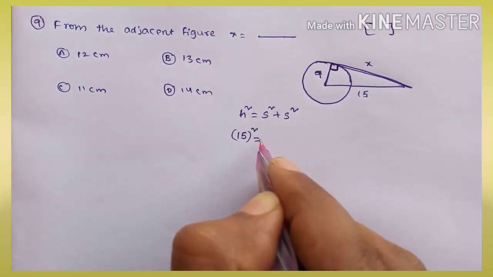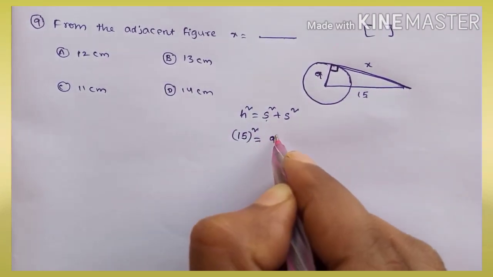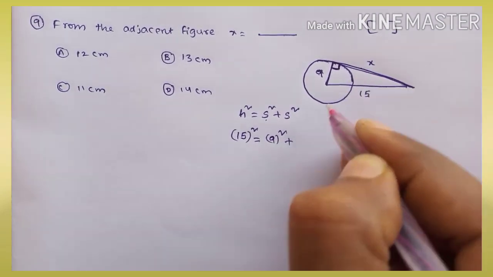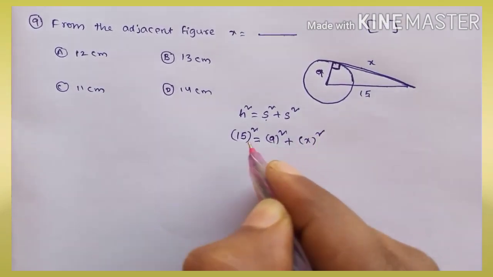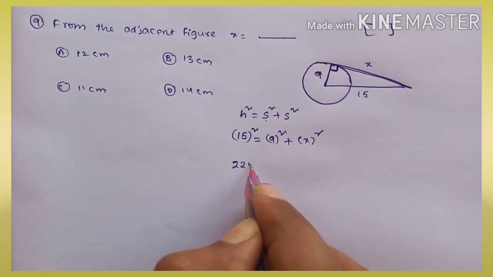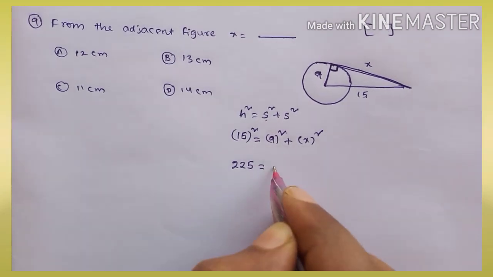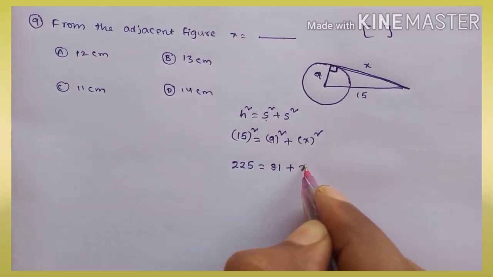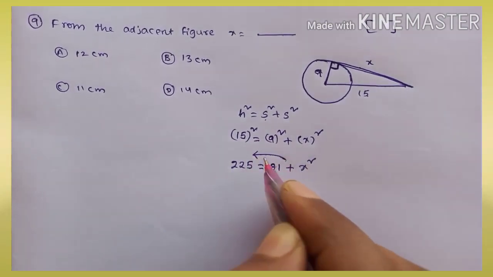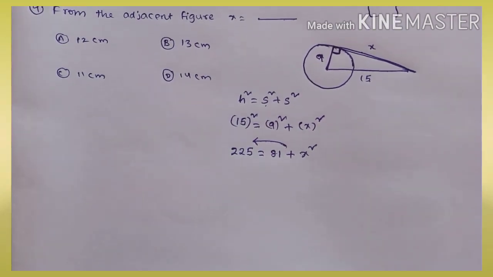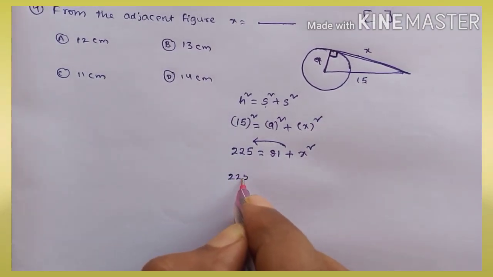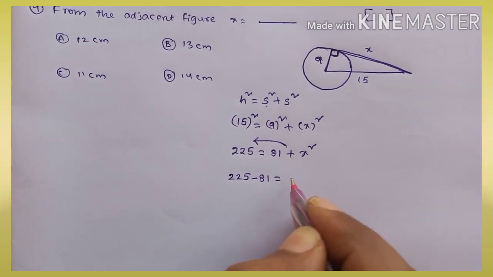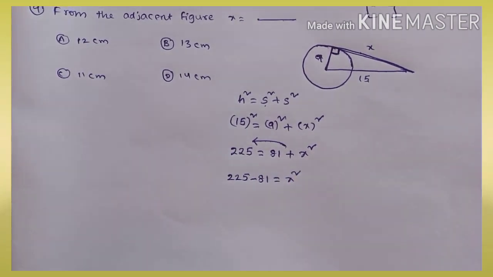So 15 square is equal to 9 square plus x square. 15 square is 225, 9 square is 81. Transposing, 225 minus 81 is equal to x square.